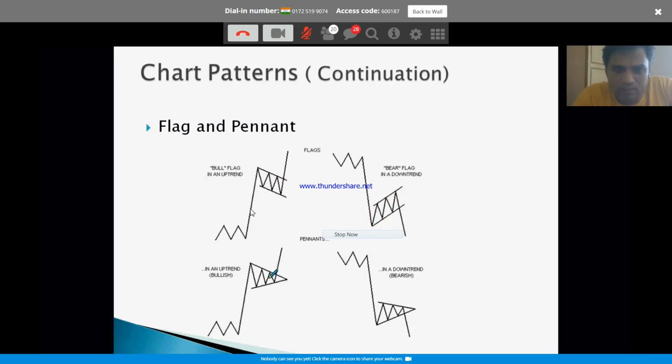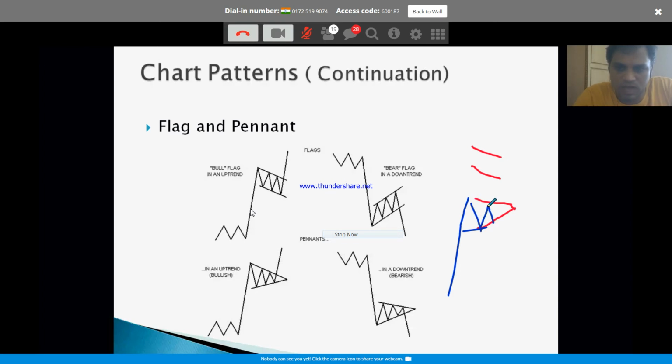Similar to this is the pennant formation. Pennant is nothing but it's like a triangle. This is the flag, parallel lines. In the flag, there are parallel lines. In the pennant, you see a triangle. What does it mean? After the initial swing up, it came down, going up. So this low is lower than this.